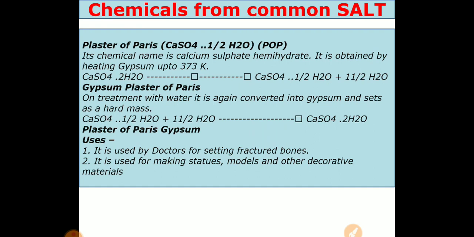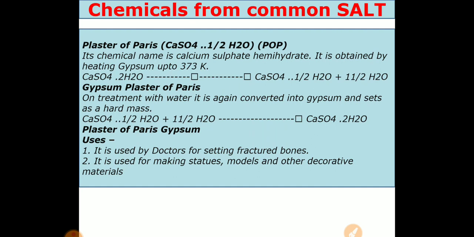Second was baking soda, that is NaHCO3. Third was washing soda, that is Na2CO3, sodium carbonate. Fourth is bleaching powder CaOCl2, that is calcium oxychloride, or its industrial name is bleaching powder. And the fifth is plaster of Paris.